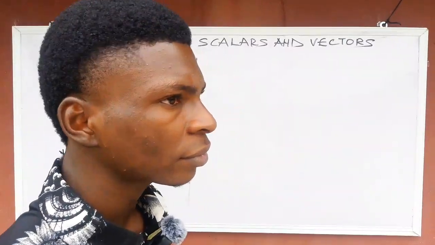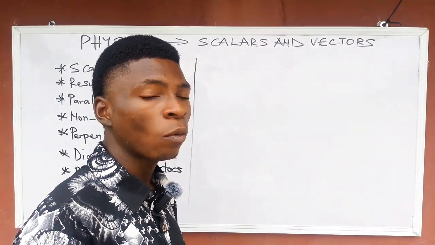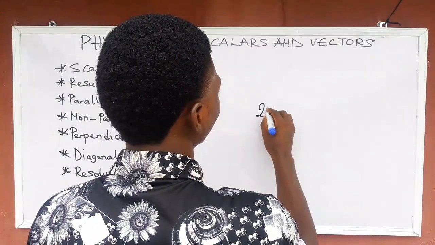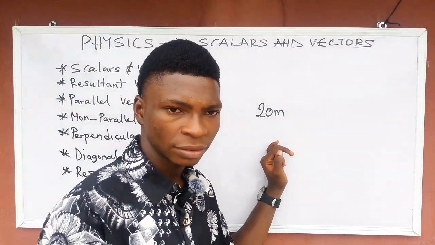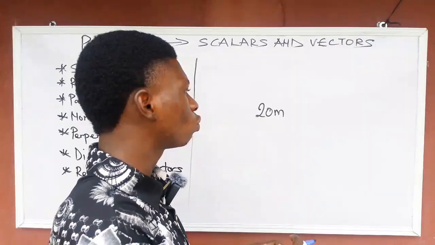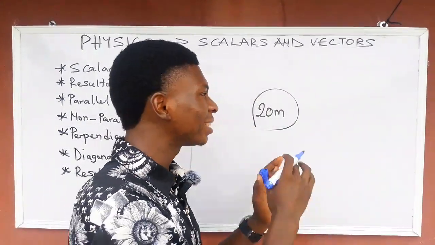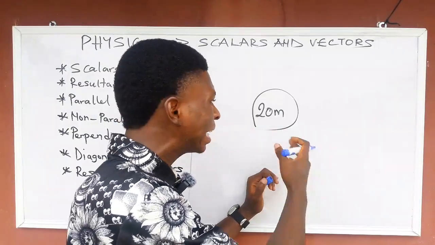If I say I walked for 20 meters, listen very carefully, this 20 meters is a scalar quantity. This is a distance. Distance is a scalar quantity. So this 20 meters is a scalar quantity because it is only telling us about the magnitude.